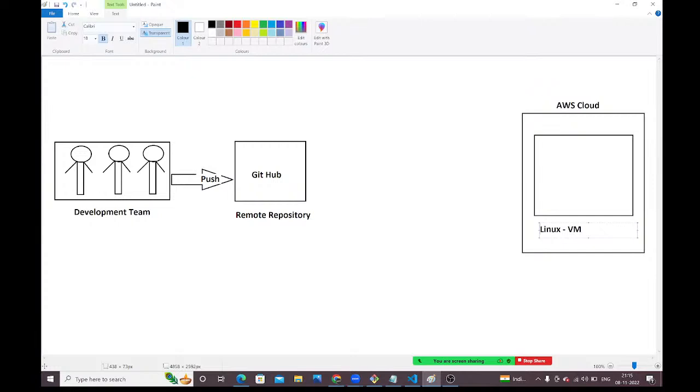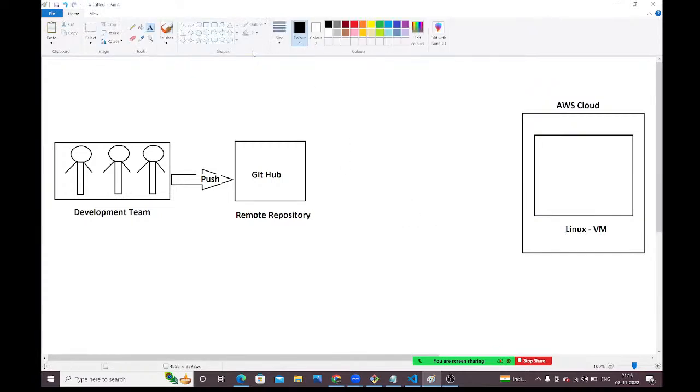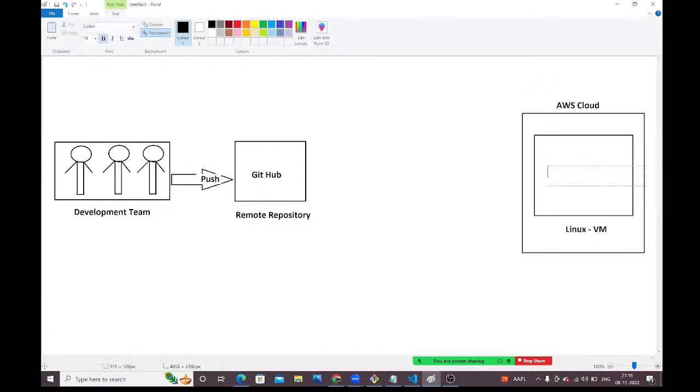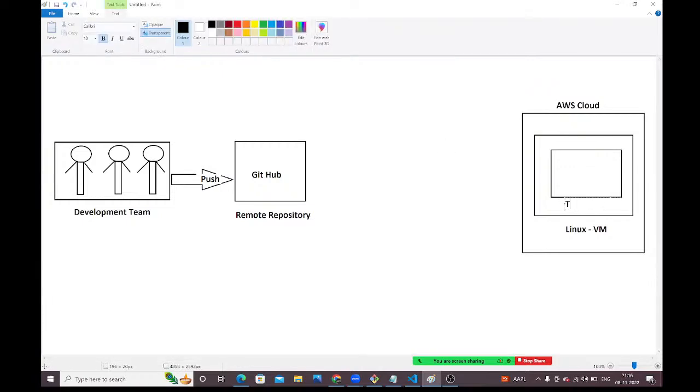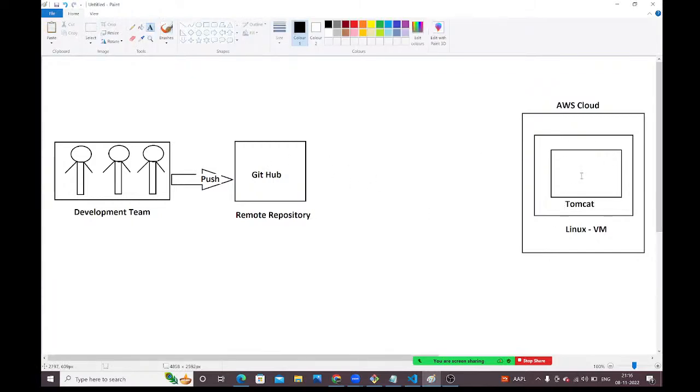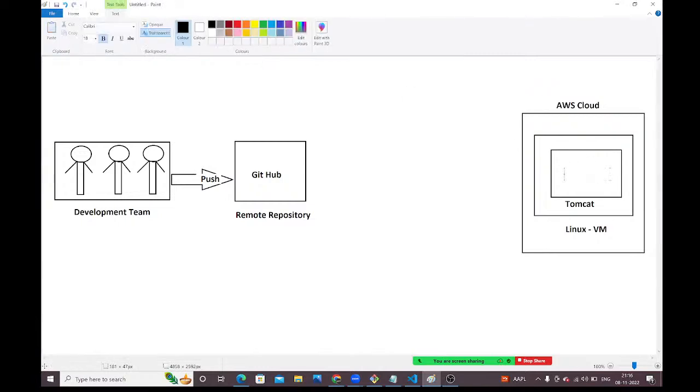In this Linux virtual machine, I have installed one server. Which server have I installed? One web server. What is that web server? Tomcat. Assume I have installed the Tomcat web server inside this Linux virtual machine. So this is my Tomcat web server. Now we need to deploy the application inside the server, guys.